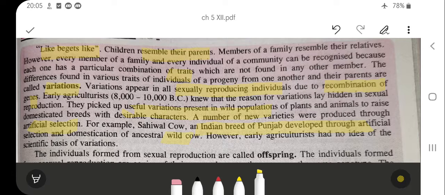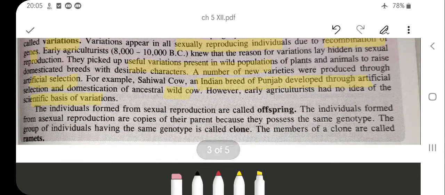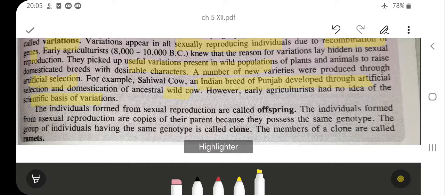How it happens, why it happens, they had no idea, but they said that if we cross two particular desirable breeds of the cow or the plant, they will come out with a new variety that is better than the parent variety. The individuals formed from sexual reproduction are called offspring. And the group of individuals formed from asexual reproduction, having the same genotype, are called a clone. So what is the major difference between offspring and clones?